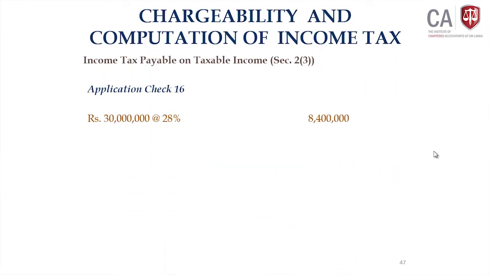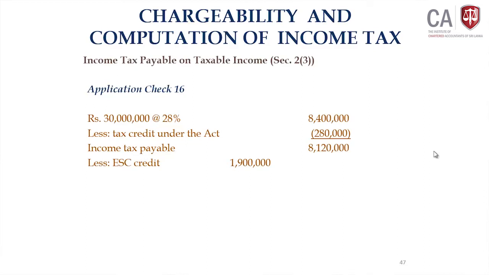Take 30 million rupees, apply 28% given in the first schedule, item 4: 8,400,000. Withholding tax credit under the current act, you claim under section 89, 280,000. So, income tax payable 8,120,000.